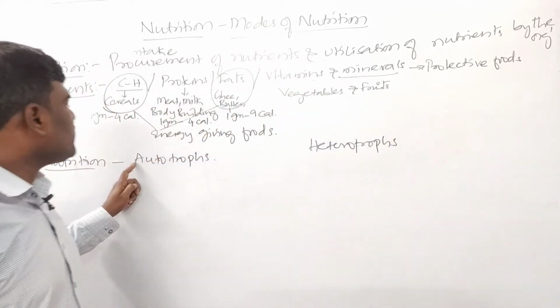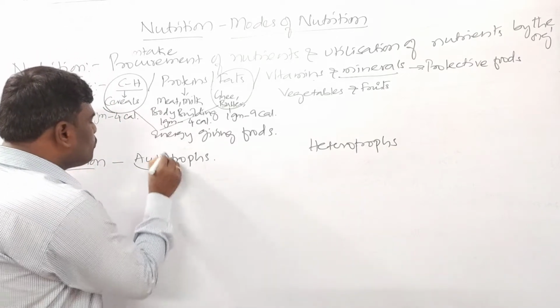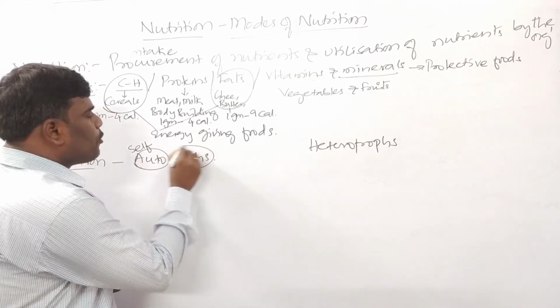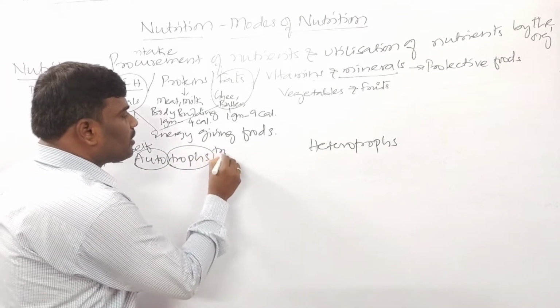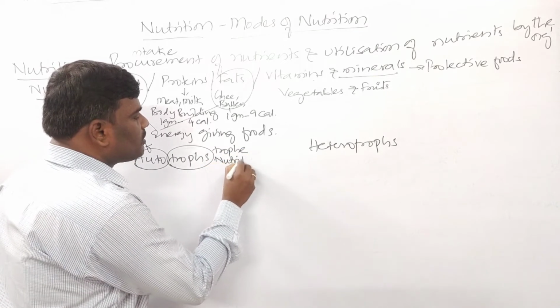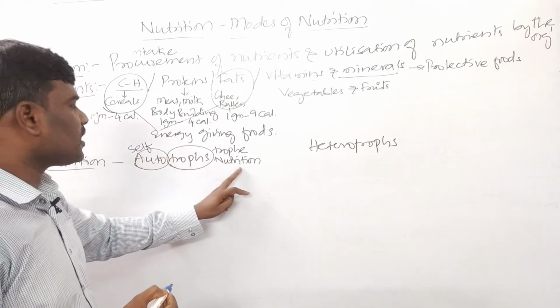Got it? So what is meant by autotrophs? Let us see here. Auto, the meaning of auto is self, and trophe is nothing but nutrition. That is nothing but what, children? Self-nutrition.